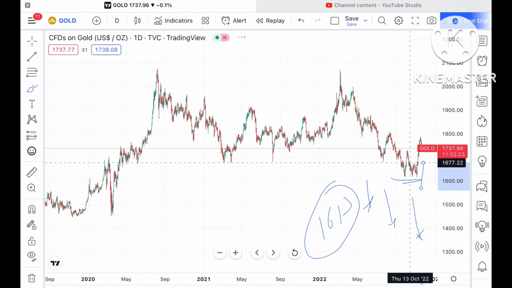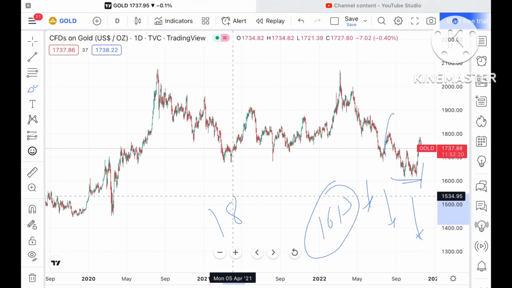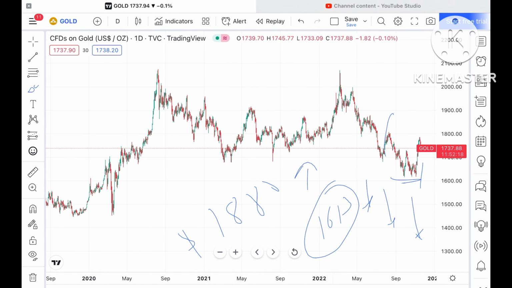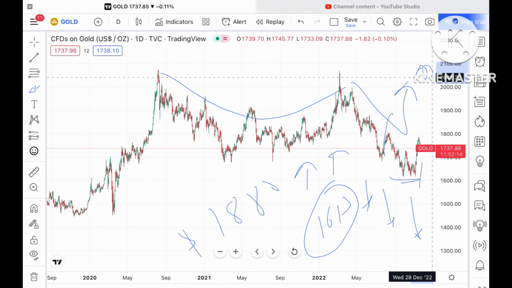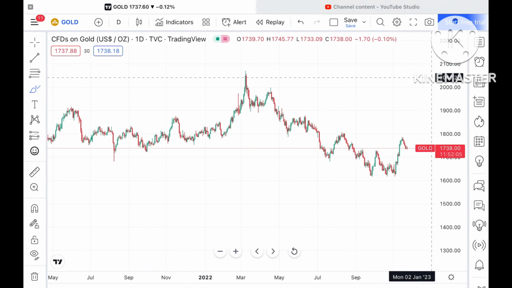But if the price moves above a particular level of around 1880, then it can go further upside, as a pattern will form and the probability of moving further upside will be on the higher side, if gold can move ahead in the next 2 days.